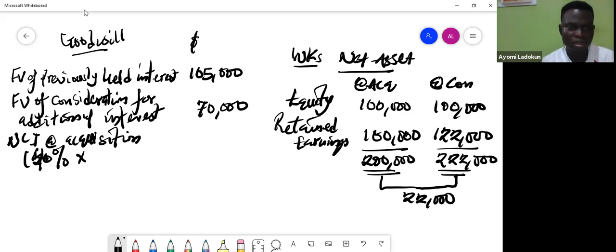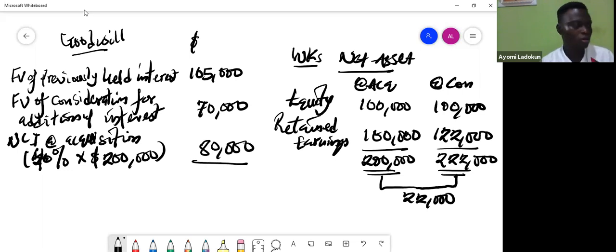Okay. So here, to now get my net asset at acquisition, I only need that information as at acquisition. So of 200. Did you see that? So if I apply 40%, I'm going to have 80,000. Okay. So I can now decide to add this together. You know, I don't like using my head to do computations when it comes to exams. Even if it is 2 plus 2, I'll press the calculator because it's an exam. So don't try to use your head, I beg, so that you get those figures as accurate as possible.